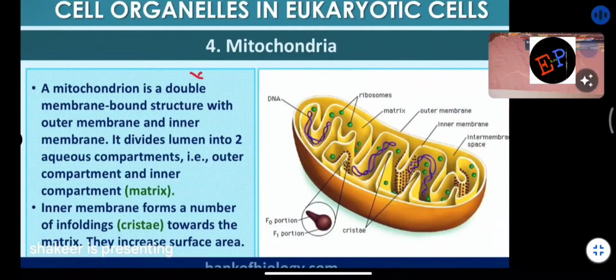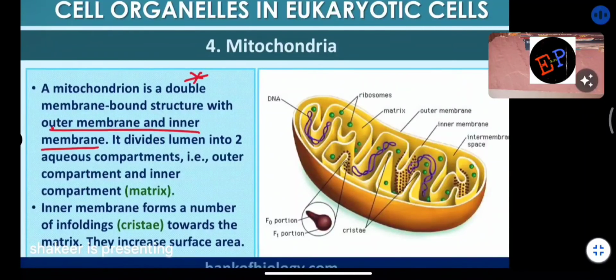So how many membranes does it have? It has a double membrane. Chloroplast is made up of single membrane. So questions can be asked on this also. Understood? Mitochondrion is a double membrane bound structure with an outer membrane and an inner membrane.